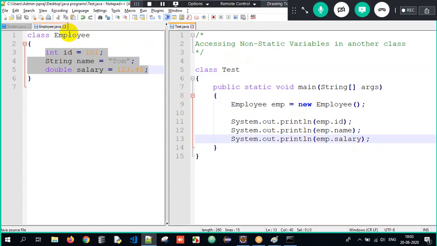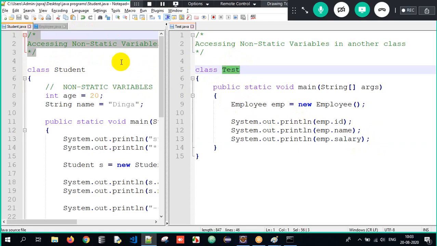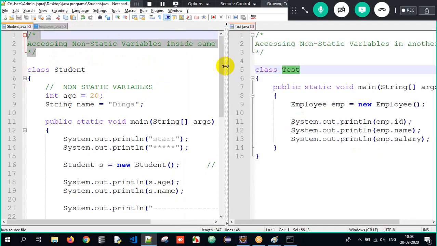This is about accessing non-static properties in another class. And in the previous example, we saw non-static properties in the same class.